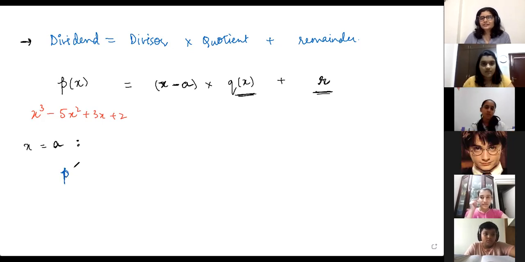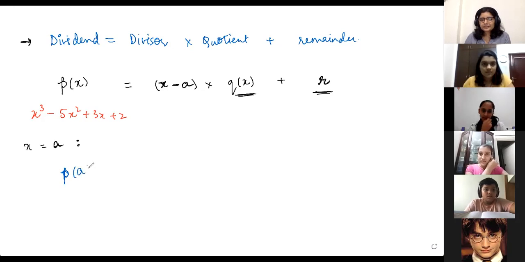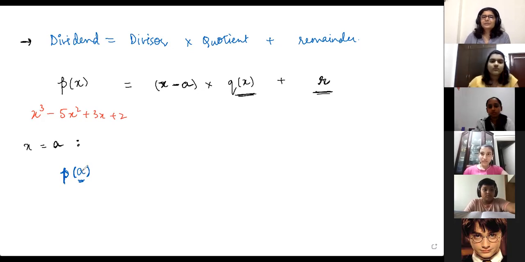One tiny correction: when you write it like this, it doesn't mean p into a. P is the name of the polynomial and the bracket represents which variable we are using. So p of a does not mean multiplying p into a. Whatever the polynomial is, in place of x you're putting a. If I write p of 1, you're substituting 1 here. P of 2, you're substituting 2 here.